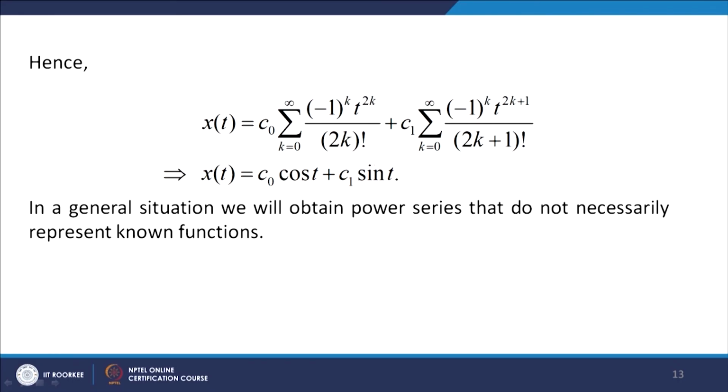Now, we note that in this particular example, we are able to write the solution of the differential equation in a closed form. We are getting x t equal to C naught cos t plus C1 sin t. Since it is a second order differential equation, the general solution will have two arbitrary constants, and we have two arbitrary constants here, C naught and C1. So, it is the general solution. Of course, in this example we have got the solution in closed form, but in a general situation we will obtain power series that do not necessarily represent known functions. So, that is the remark I want to make.